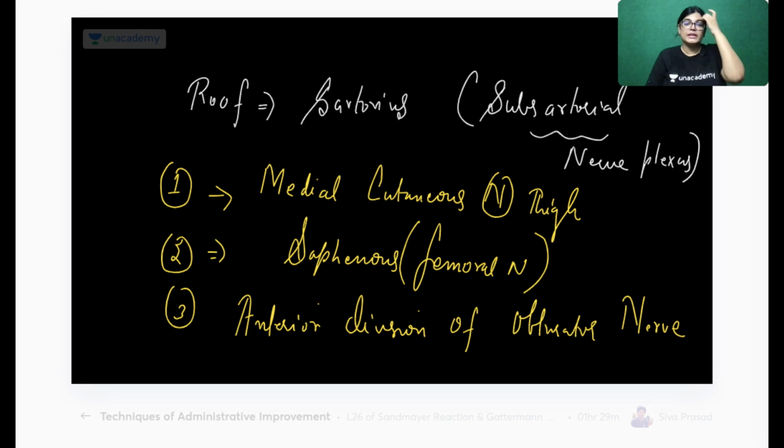So these are the three nerves which together form the subsartorial nerve plexus, and this is the reason that the adductor canal is also called the subsartorial canal. Now, one more point is important. What is the extent of the adductor canal? It extends from the apex of the femoral triangle to the tendinous opening of the adductor magnus muscle.